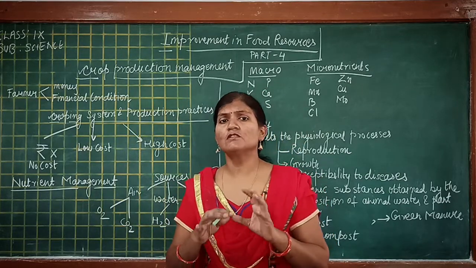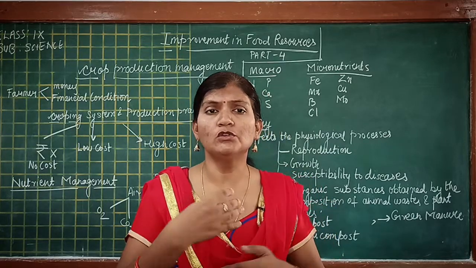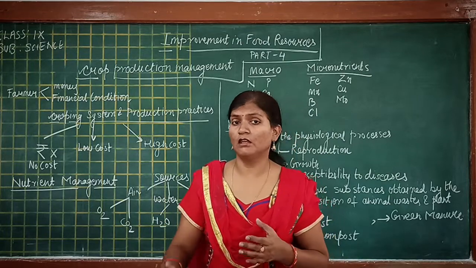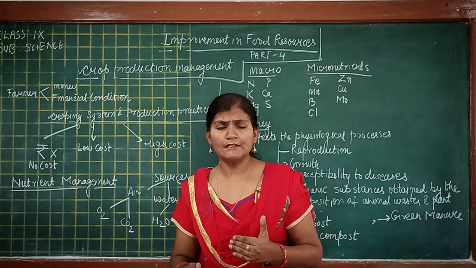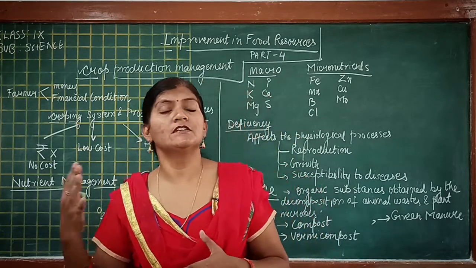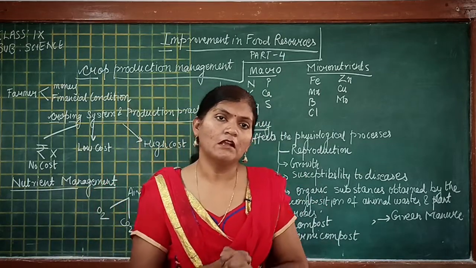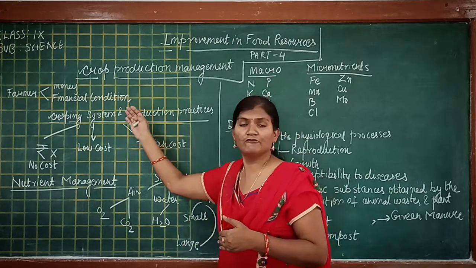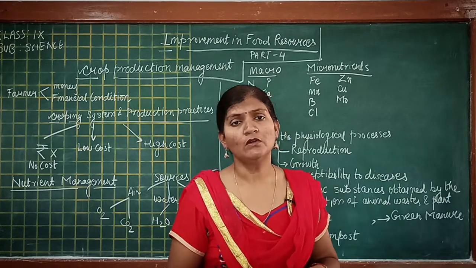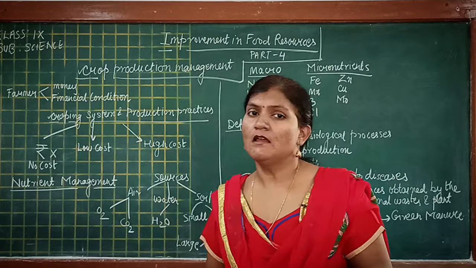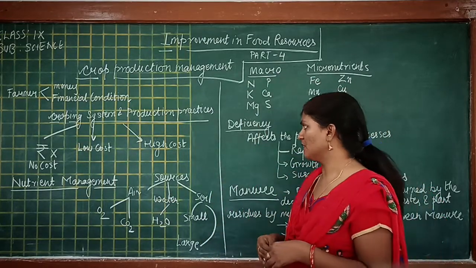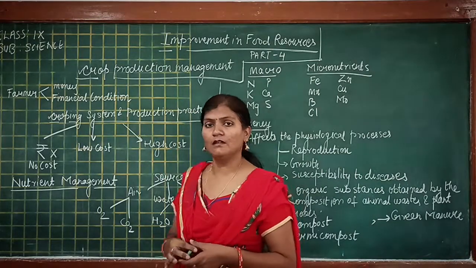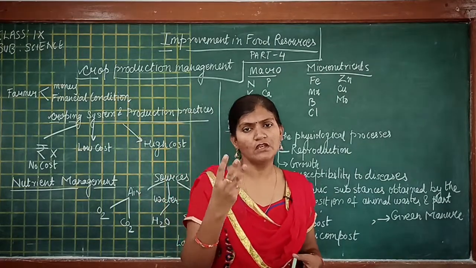If we use all the new methods of agriculture, we are providing a higher input to the field, and as a result, the production of crop will be at a higher rate. So which type of cropping pattern is followed in the country depends on the farmer's money and financial condition. Cropping system and production practices in India are basically of three types.